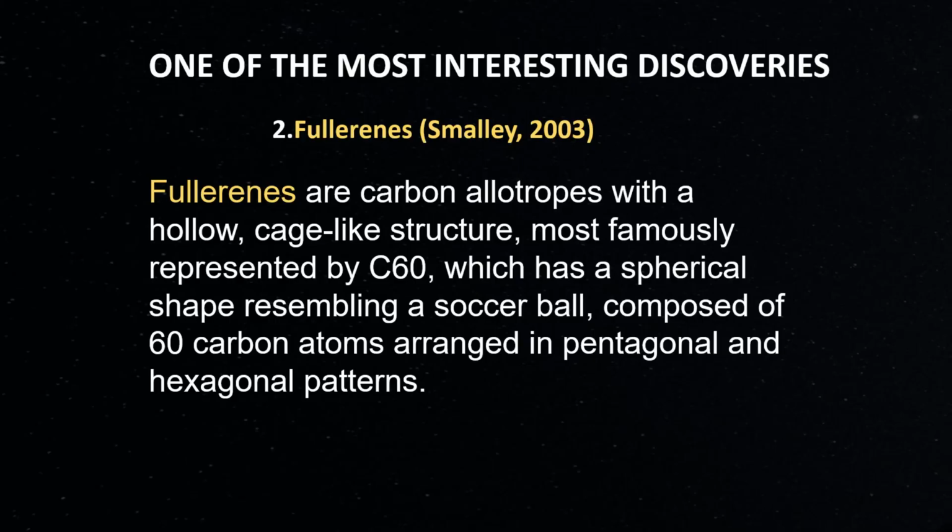Fullerenes, or Smalley 2003. Fullerenes are carbon allotropes with a hollow cage-like structure, most famously represented by C60, which has a spherical shape resembling a soccer ball, composed of 60 carbon atoms arranged in pentagonal and hexagonal patterns.